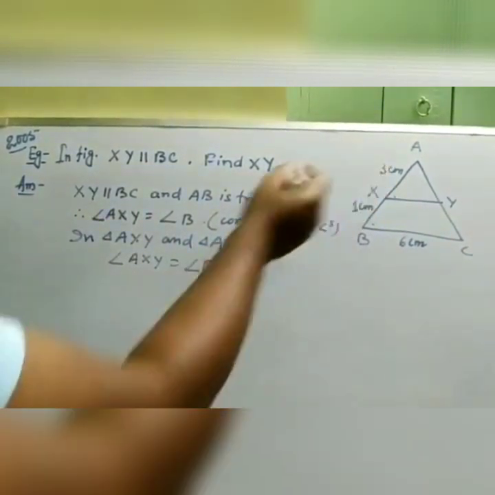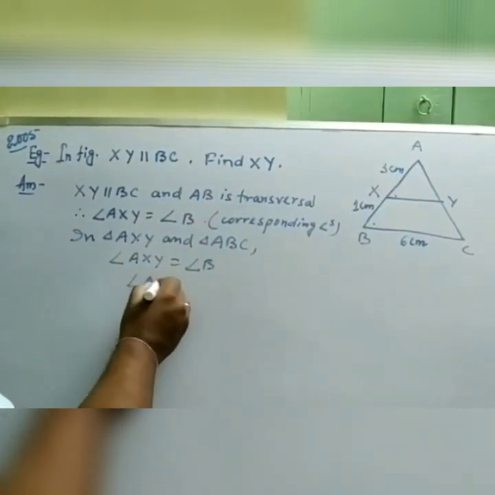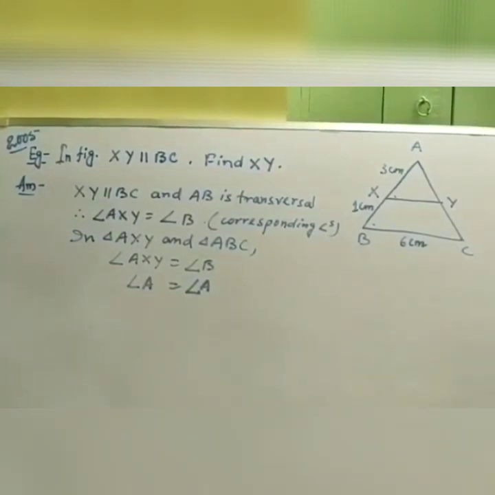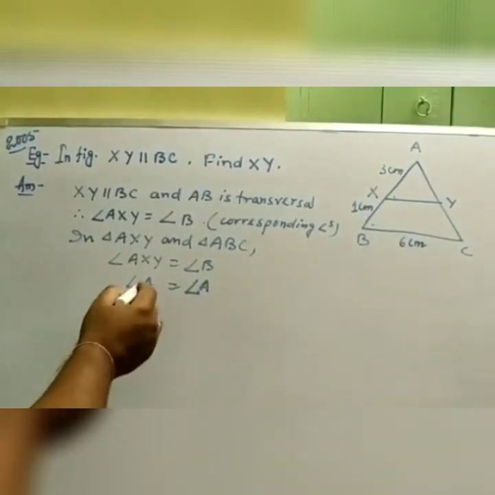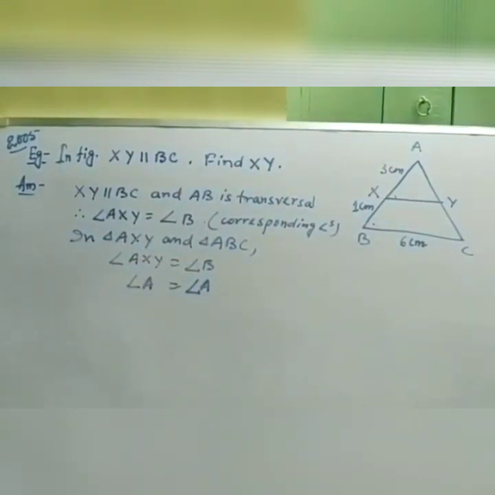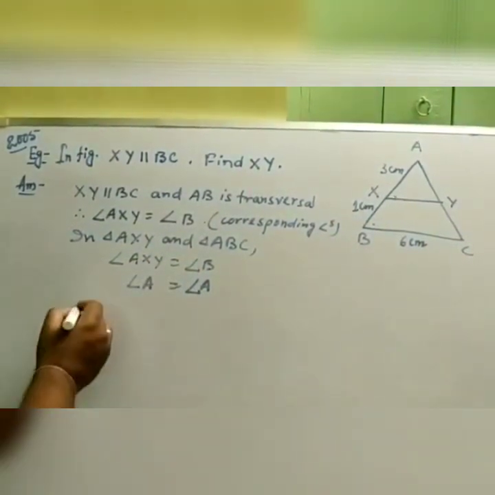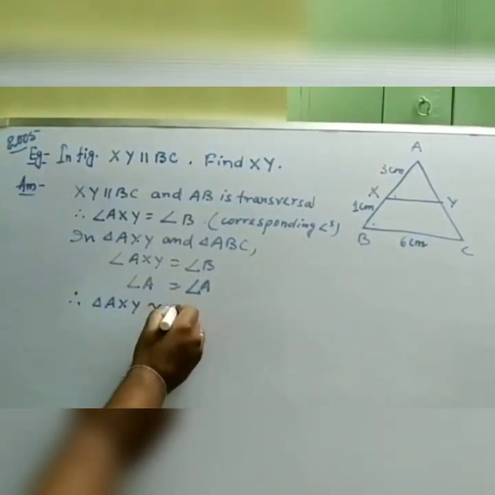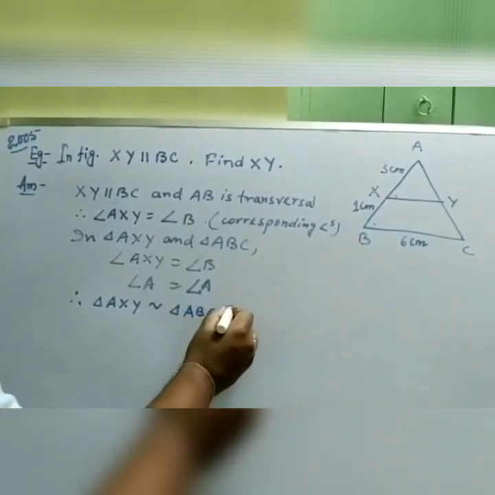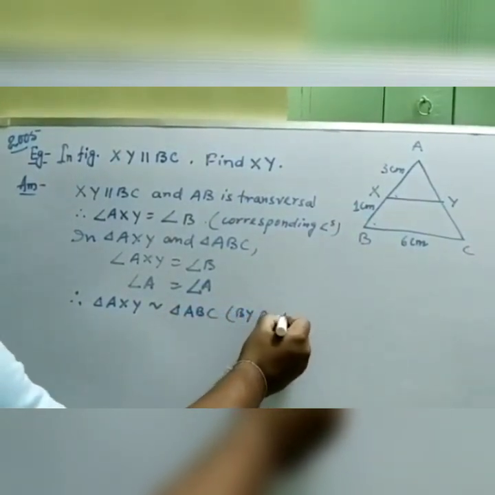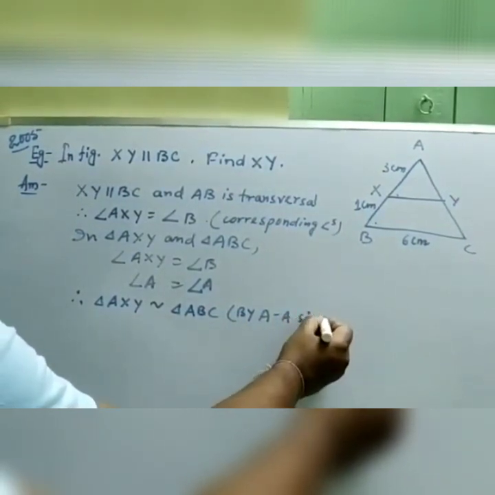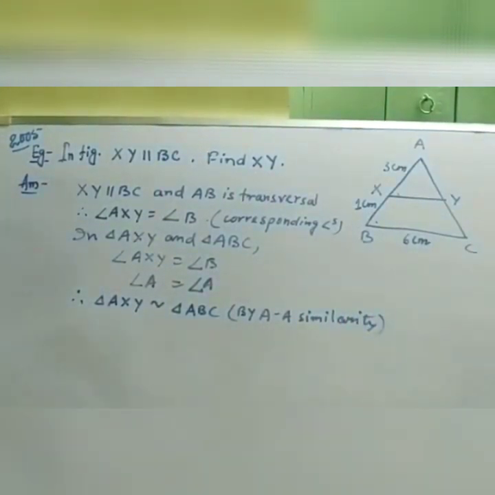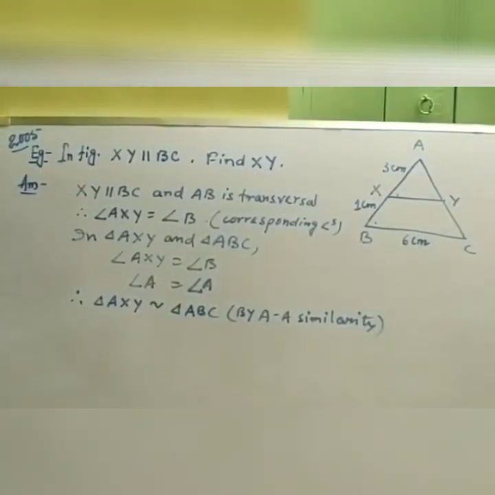And after that you can see that angle A is common in both the triangles, angle A equals angle A. So you can see that the two angle property is satisfied, that two corresponding angles are equal. So triangle AXY is similar to triangle ABC by AA, the two angle similarity.